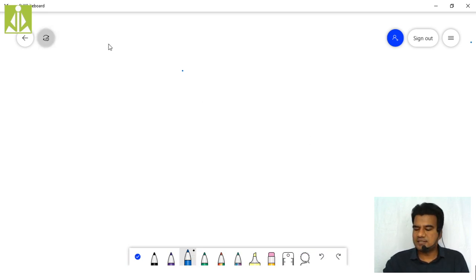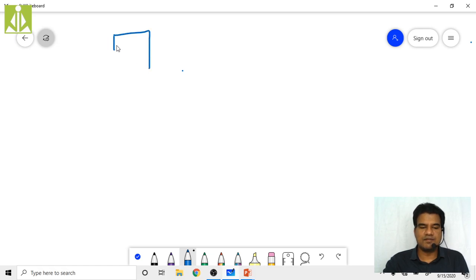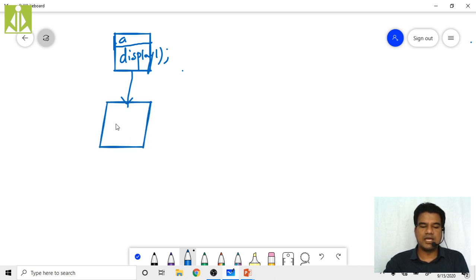So we are having a class. In that class we are taking a function with name display, isn't it? Here a, and we took display. From this I am deriving one class, and in that class also I am taking a data member b and the same function name display. Here and here I am taking the same function. So this is my class A and this is my class B.